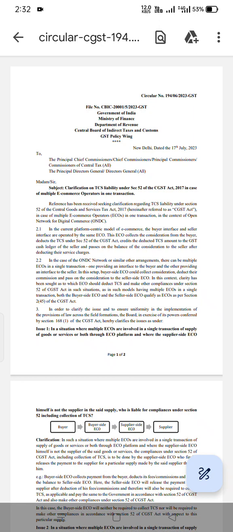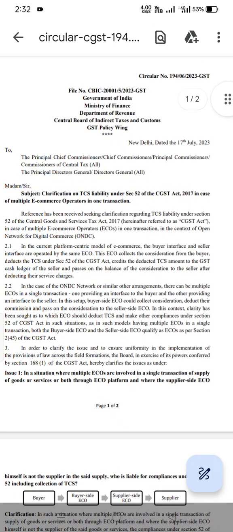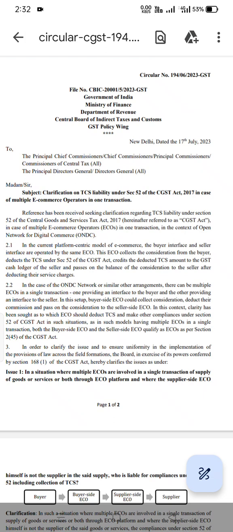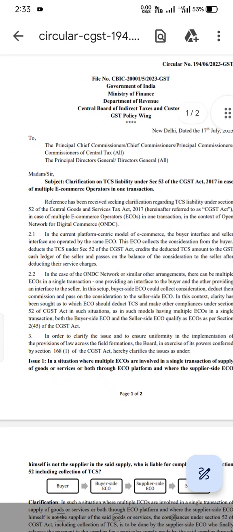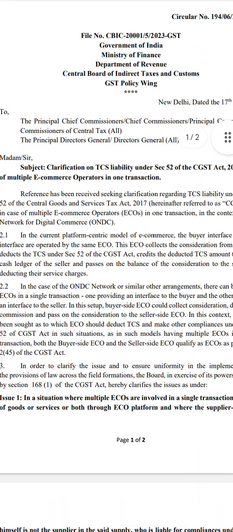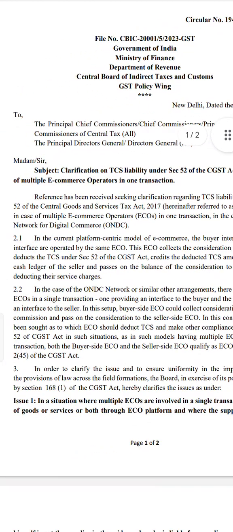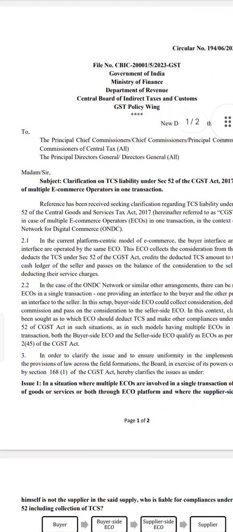So on 17th July 2023, the GST department had issued a circular number 194. If you observe, the subject of the circular is clarification on TCS liability under section 52 of the CGST Act 2017 in case of multiple e-commerce operators in one transaction.